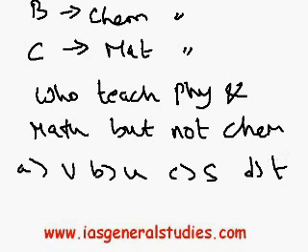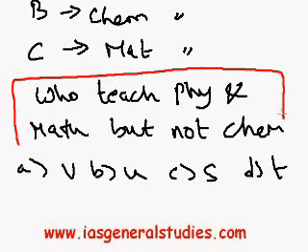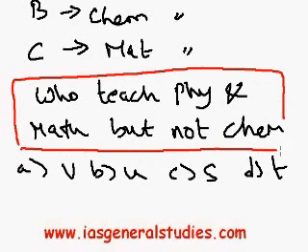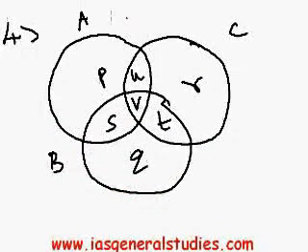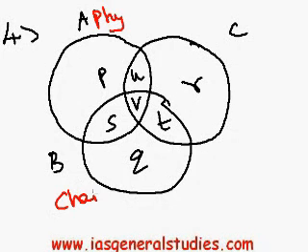I'll give you a few seconds to think, and you can try to answer before I answer the question. Who teach physics and maths but not chemistry? Come to the diagram. This is physics, this is chemistry, and this is maths. If you have understood the previous concept, you should be able to tell the answer now.